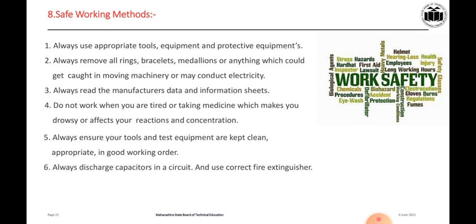There is one very large complex, where tuition classes were going on at 9 o'clock in the morning, 9 to 11, and that complex caught heavy fire, and because of that,